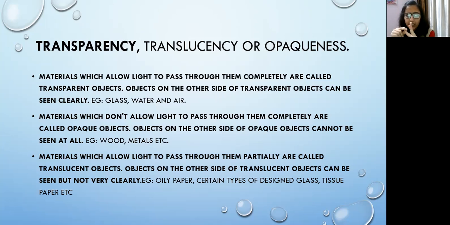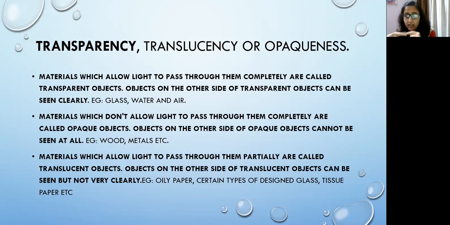Okay, then the second one is materials which do not allow light to pass through them, called opaque objects. For example, wall, brick, and that is why brick or stones are used to make our houses, because these are opaque objects in which देख नहीं सकते हम.